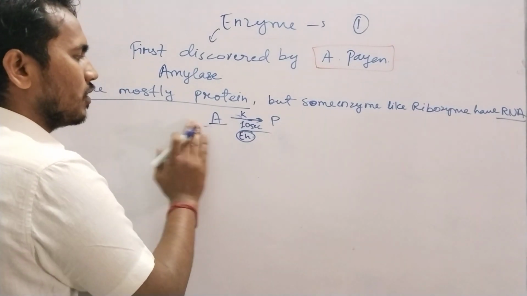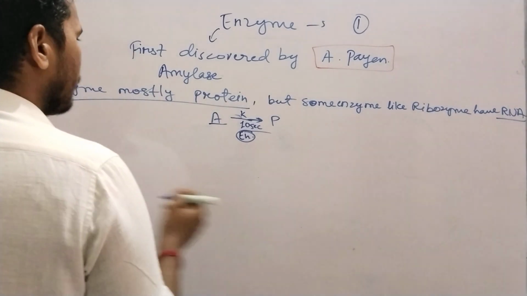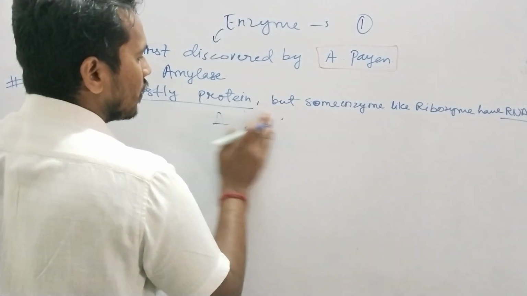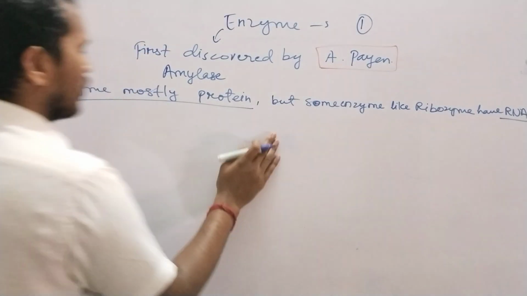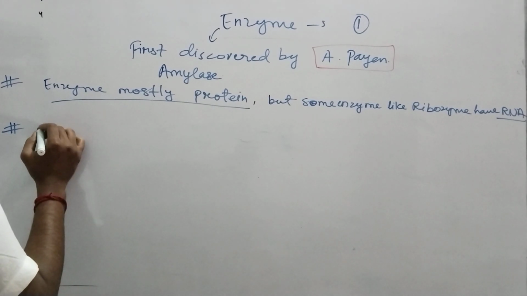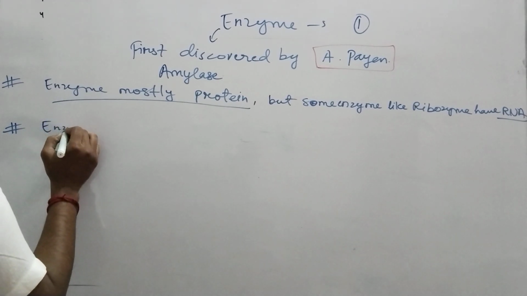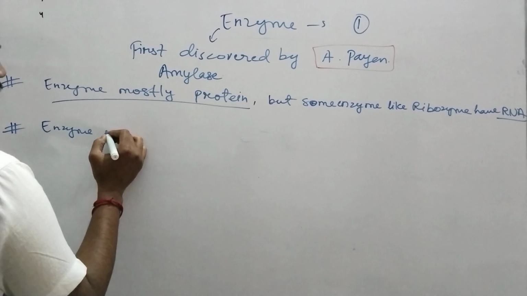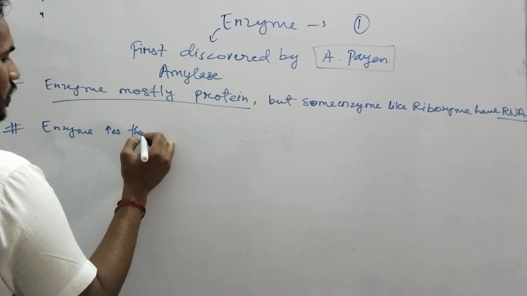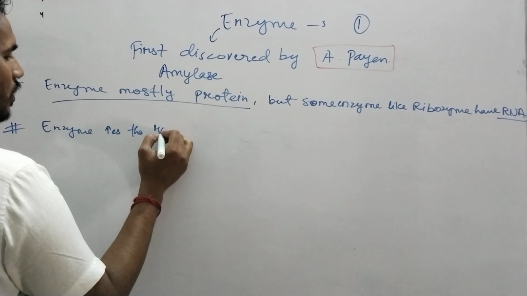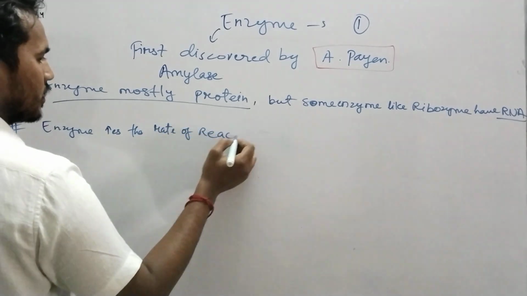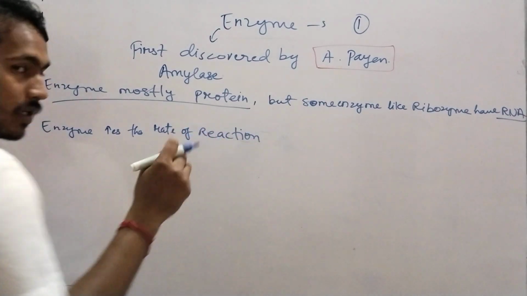So this is the concept. What will we write here? We will write that enzyme increases the rate of reaction.